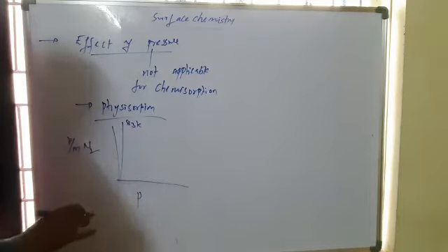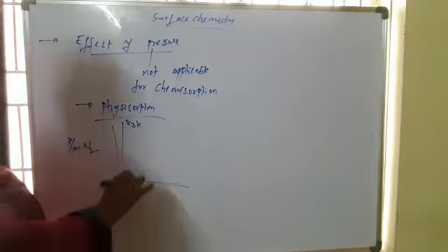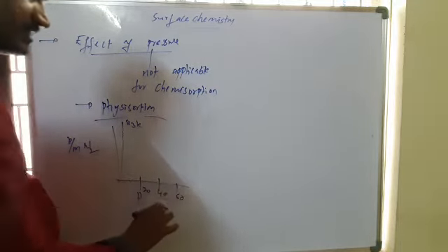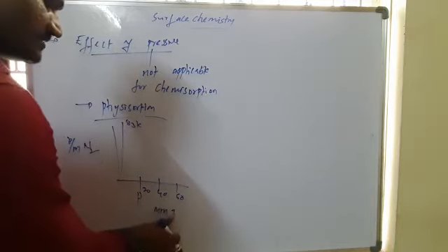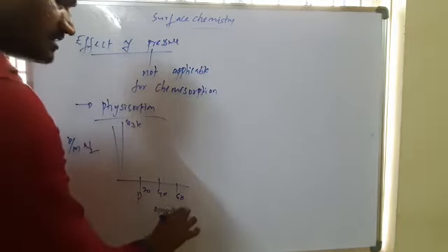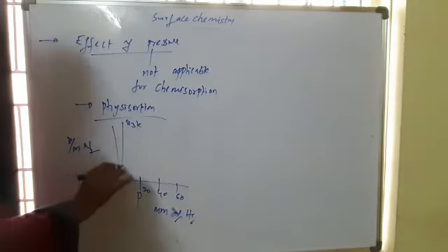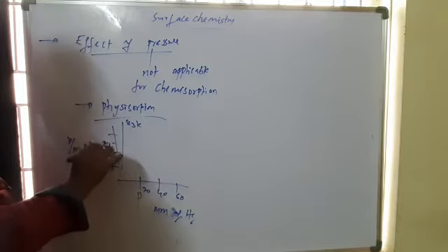The pressure is in mm of Hg, low pressures of 20, 40 and 60, and the extent of adsorption values are 10, 20, 30 and 40.